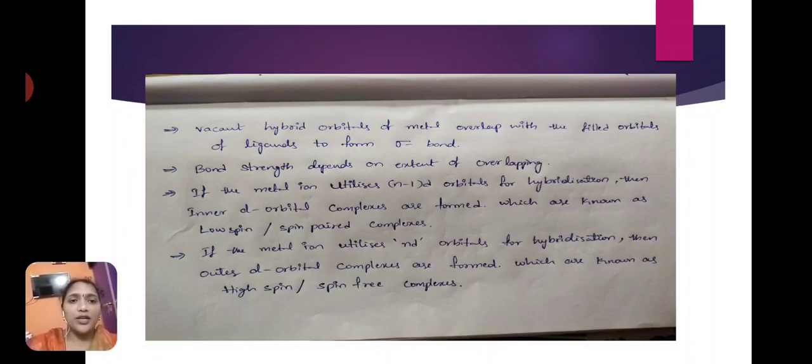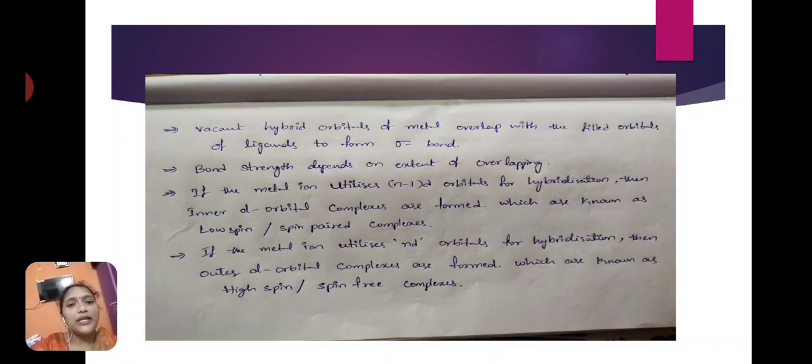If the metal ion utilizes (n-1)d orbitals for the hybridization process, then that complex is an inner d orbital complex. These are also called low spin or spin paired complexes. In the hybridization process, if the metal utilizes the (n-1)d orbital, that is the inner d orbital. So the complex is also called an inner d orbital complex or low spin paired complex.